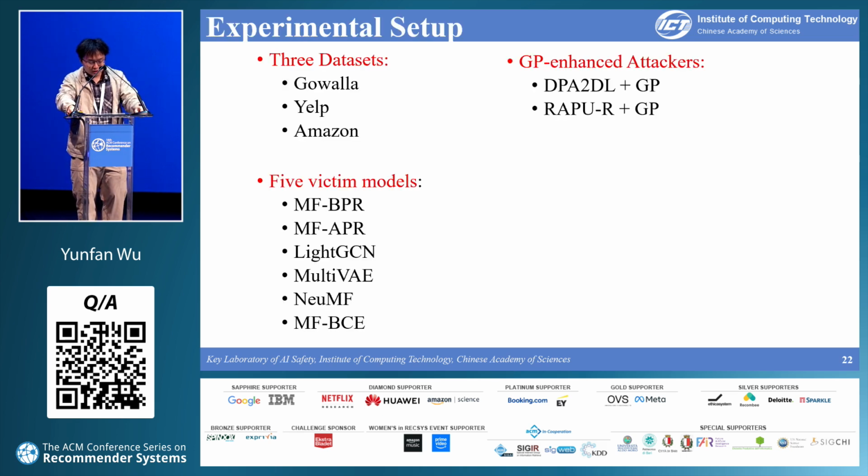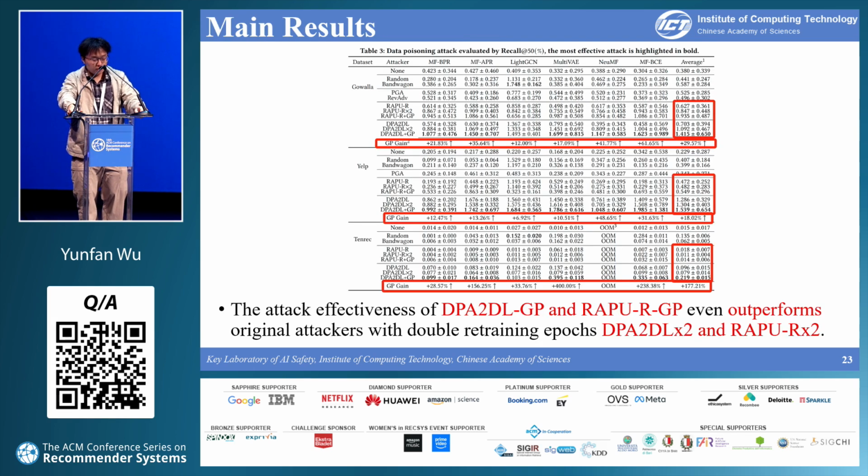We conduct the experiments on 3 datasets and 5 victim models. We incorporated GP into 2 state-of-the-art attackers. Our main results show significant improvement in the attack effectiveness across all datasets and all victim models. These improvements are consistent for 2 attackers enhanced by GP.